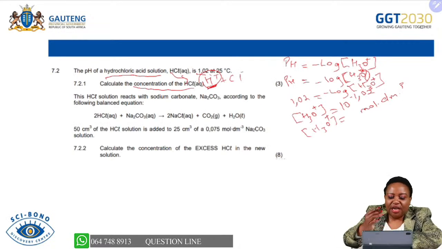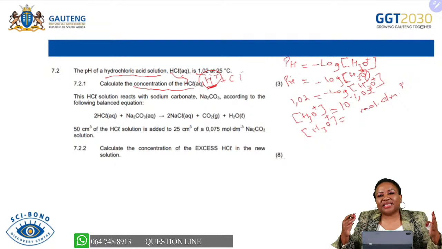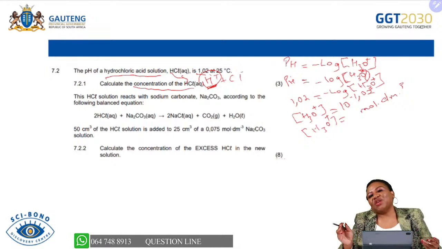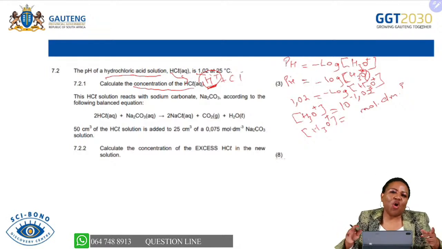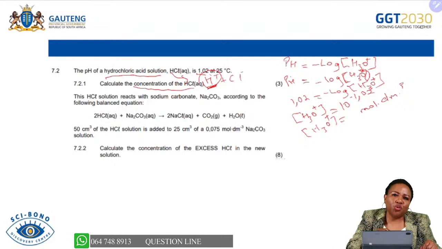The next question is a little bit different. I normally call these questions the ones that determine whether you understand the volumetric or the stoichiometric calculations that I started by explaining before you can look at these questions. We normally call them 7.2 because they will normally have lots of calculations, and you will really need to know the basics before you can be able to do these questions.